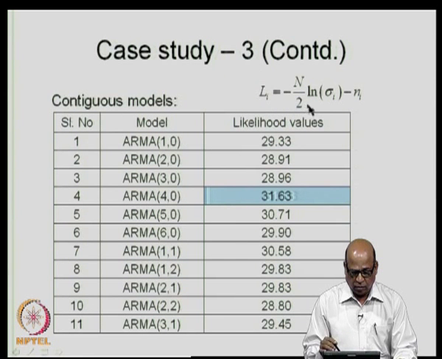This is the way we calculate the likelihood values, using the variance of the residuals for the calibration period. You choose the model which gives you the maximum likelihood value. In this particular case, it is ARMA 4,0.